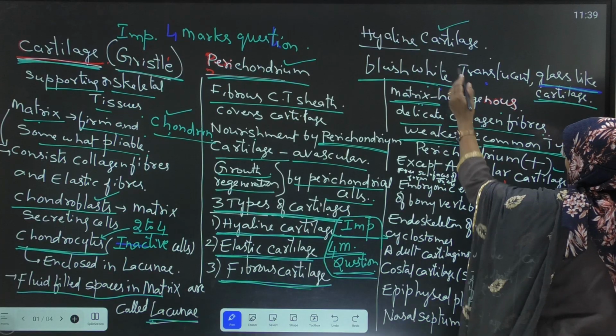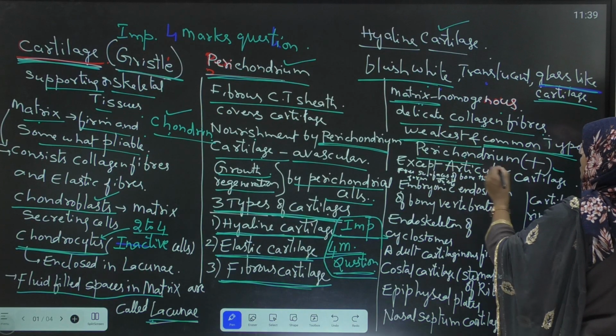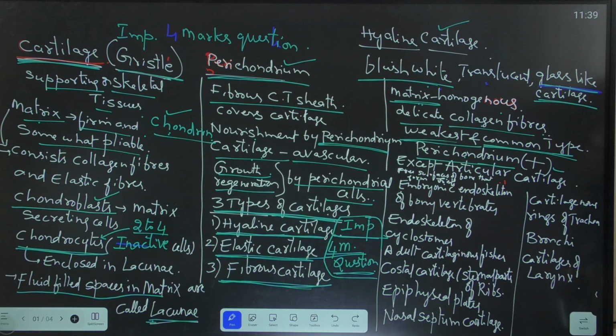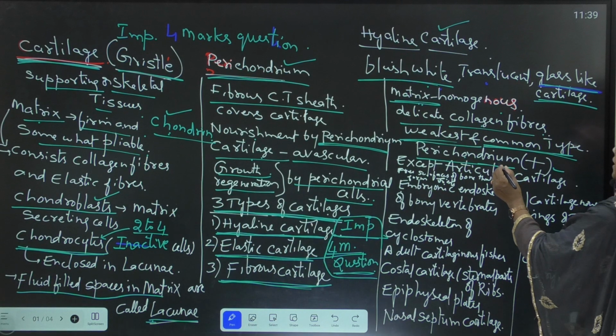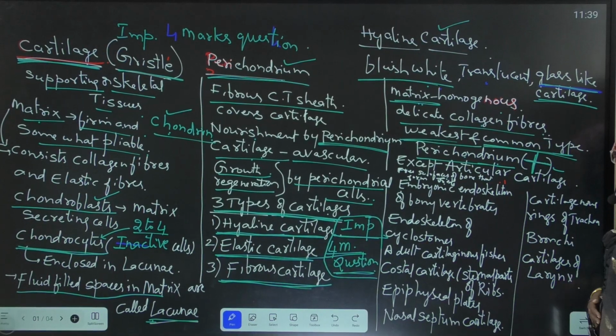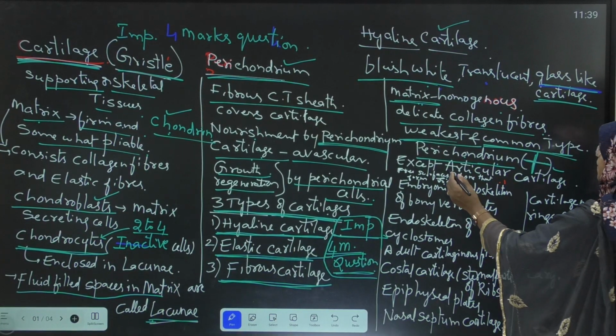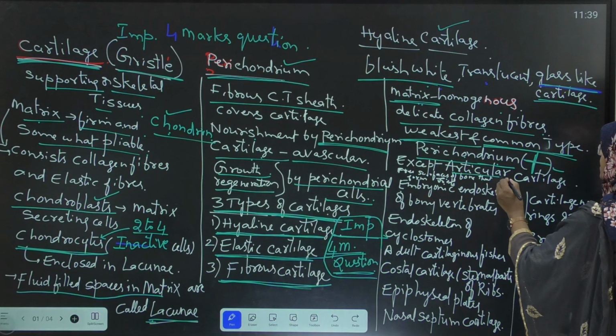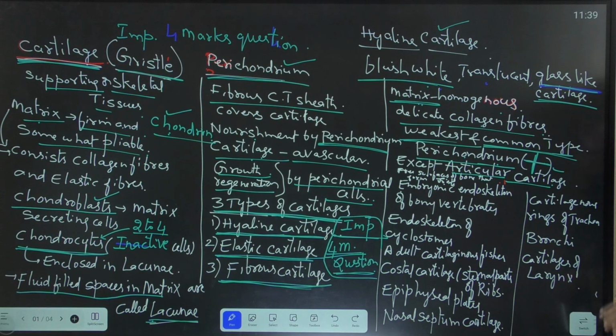Next, this cartilage is covered by perichondrium. What is perichondrium? The outer fibrous connective tissue sheath which covers the hyaline cartilage is called perichondrium. This perichondrium is present in hyaline cartilage, except articular cartilage. Perichondrium is absent in the articular cartilage.